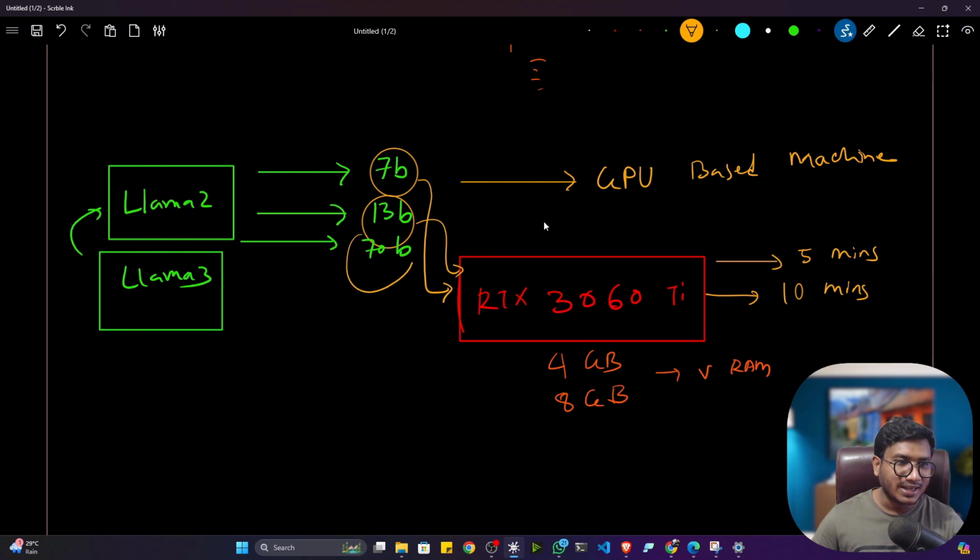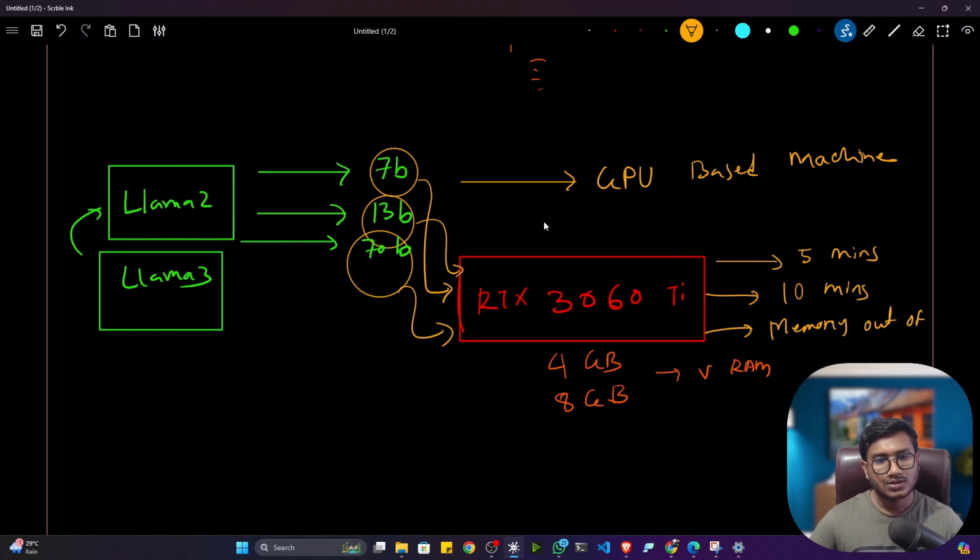And after that, let's say you are taking a 70 billion parameter model in the RTX 3060 Ti, and you will see that sometimes it will give you a memory out of space error, because this GPU doesn't have the capacity to load this 70 billion parameter model. I told you it is having 4 GB and 8 GB VRAM. So that time we are not able to use this kind of foundation model.